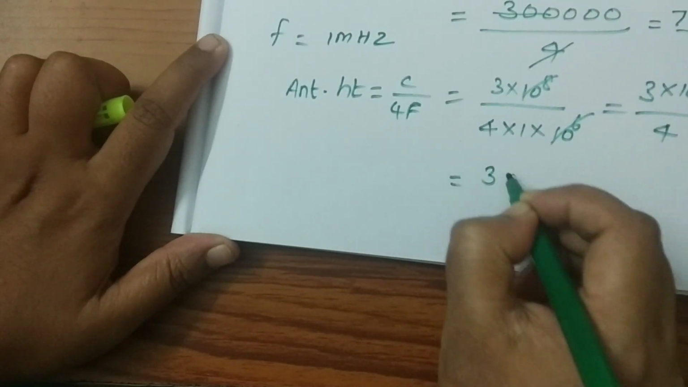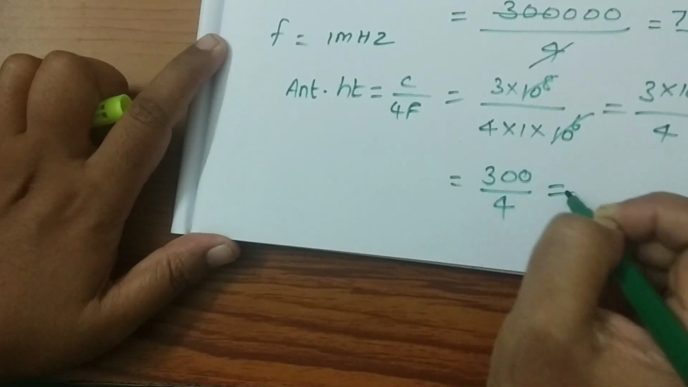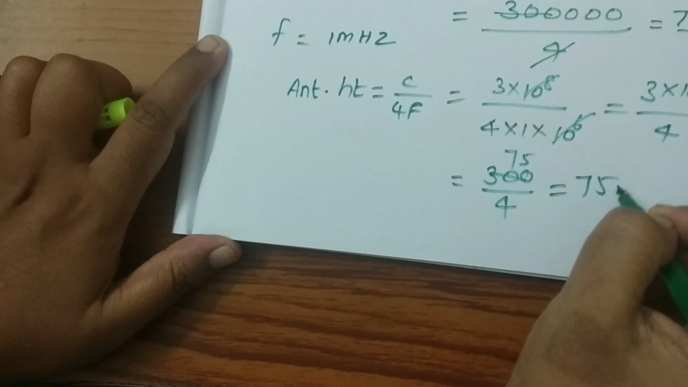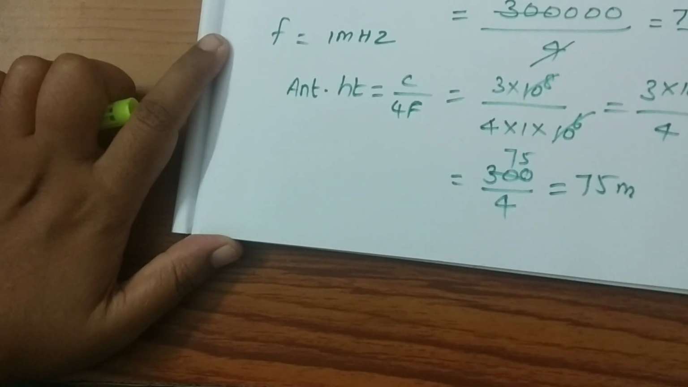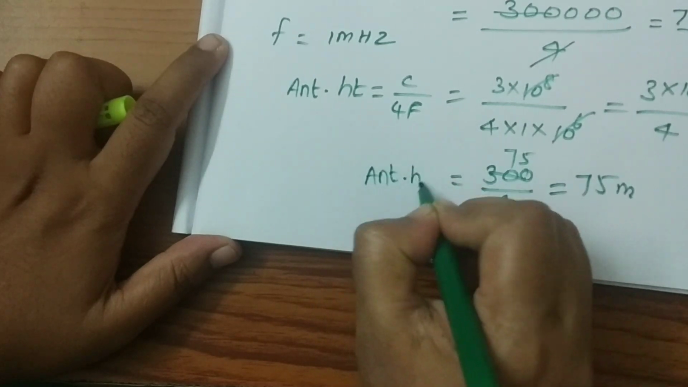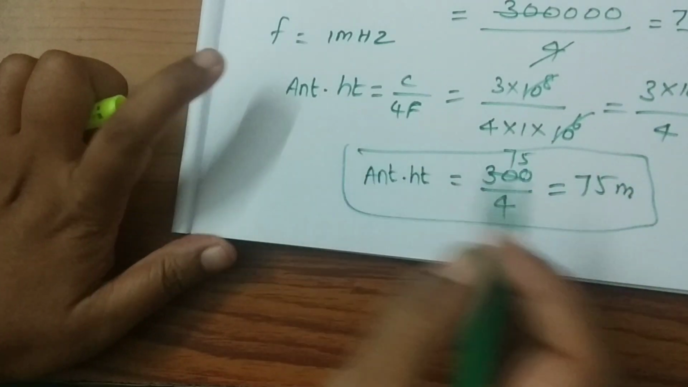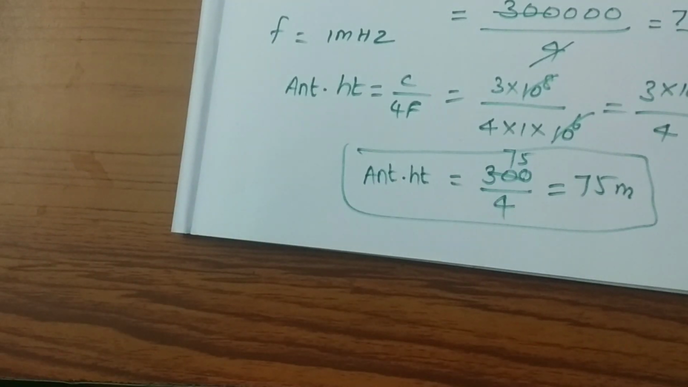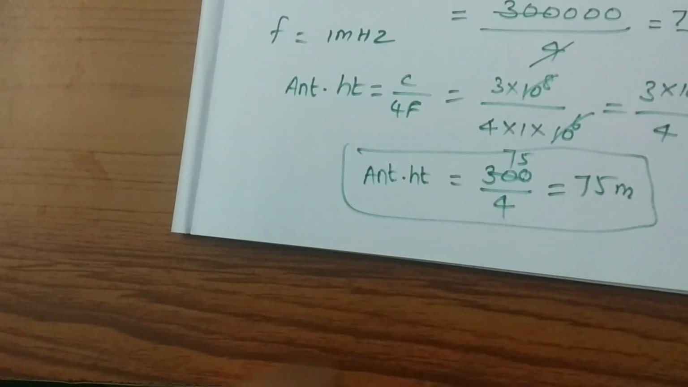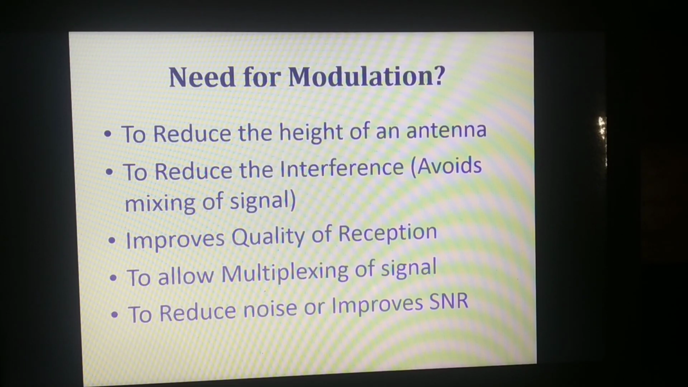So 300 divided by 4 is equal to 75 meter. So the antenna height is 75 meter. The antenna height is very much reduced, isn't it? So with the modulation technique, the antenna height is very much reduced. To reduce the interference and avoid the mixing of signals, we need modulation.